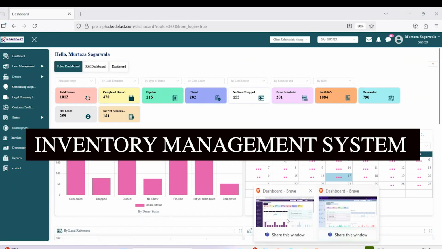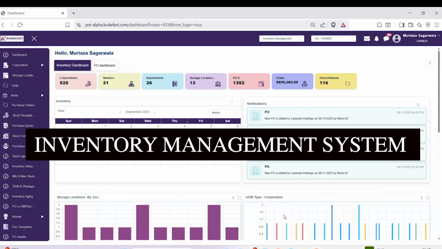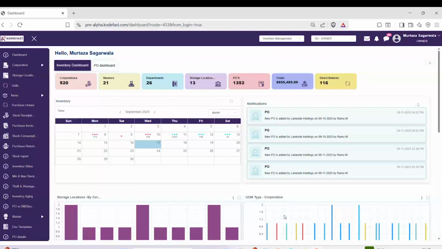Let me go to another application, which is the inventory management system. This comes under the manufacturing sector. Here in this inventory management system, we have products. For those products, if the stock is low or for whatever reason, we can raise a purchase order. The purchase order might be raised by some department, and then it needs to be approved by the manager. Once it is approved by the manager, it will go to the vendor. So we have vendor management attached there.